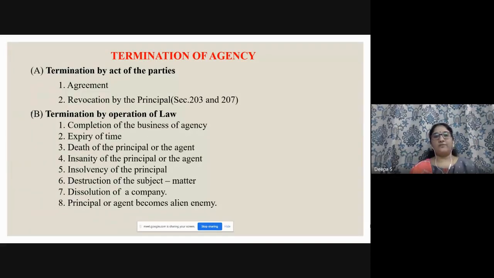Termination by operation of law: completion of the business. So these are all the points whereby it automatically comes to an end by operation of law. Completion of the business, expiry of time, death of the principal or the agent, insanity of the principal or the agent, insolvency of the principal, destruction of the subject matter, dissolution of a company, principal or agent becoming an alien enemy. So all these points you have to remember, they may ask: operation of law, act of the parties, and so on.